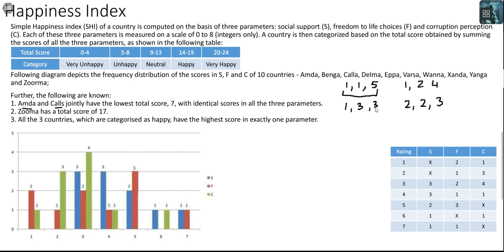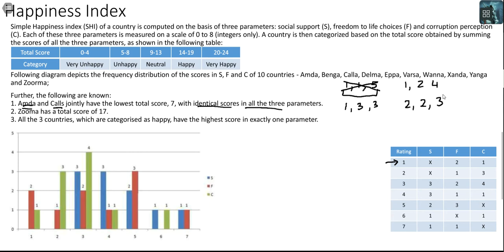Can I get a 115 somewhere? Is 115 possible? See, Amda and Kala are both supposed to get this score, 115. But getting a rating of 1 is only possible twice in F. It is not possible in 2 parameters, which means this score cannot be attained by both Amda and Kala. One of them can potentially be this, but because we know they jointly have the lowest score 7 with identical scores in all 3 parameters, 115 will not be the way they are scoring 7.